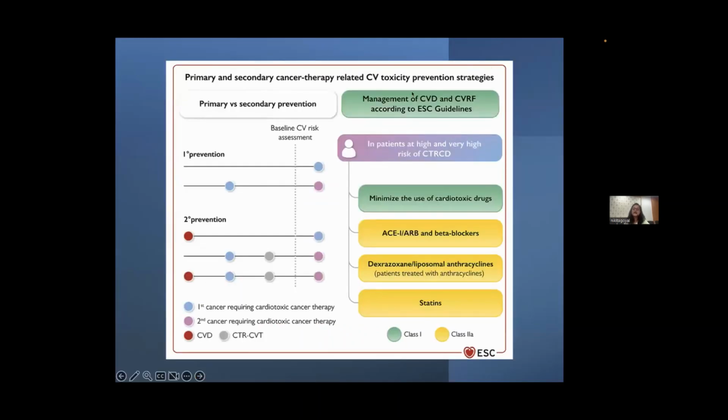These are the prevention strategies which we use for cancer patients who are at risk of developing cardiac diseases. We'll calculate the baseline CV risk assessment based on the discussion in the previous slides. And if the patient falls into a high or very high risk score, then we'll minimize the use of cardiotoxic drugs, and we can use ACE inhibitors or ARBs and beta blockers as protective drugs. We can use statins, and patients who are on anthracycline therapies can be given liposomal anthracyclines.